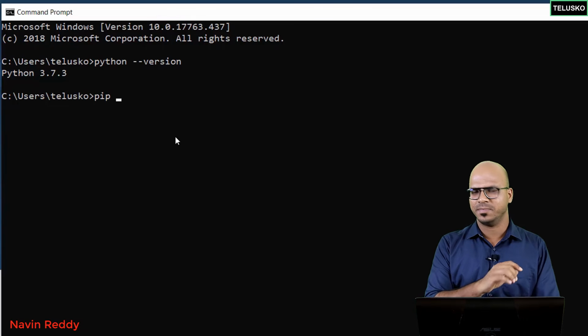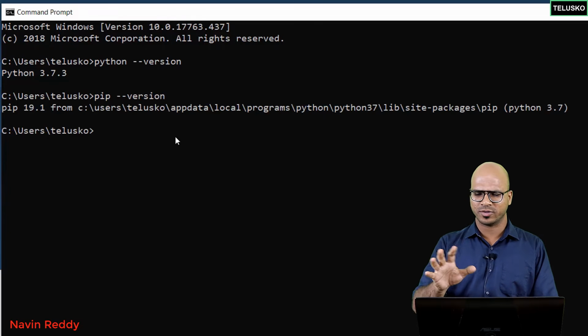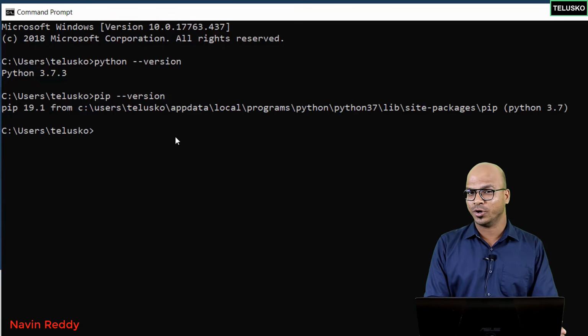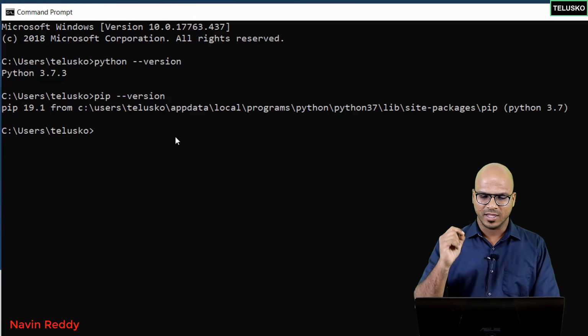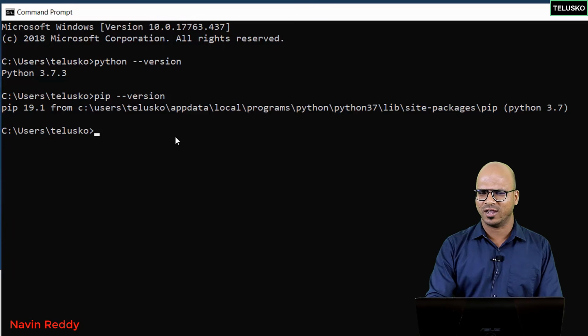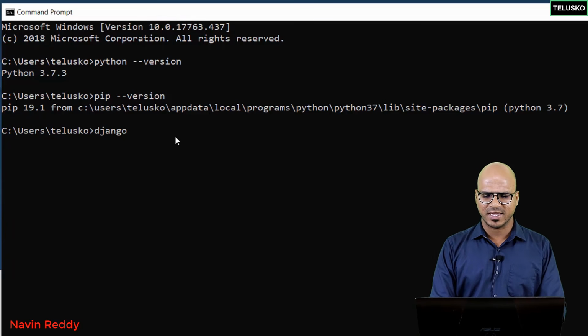So just simply say pip --version, and let's check the version of this as well, and it should be 19.1 or 19.0.3. Both work. So you can see I have 19.1, the latest version. Now, once you got Python with you, once you got pip, we have to also check for Django. Of course, we don't have a Django setup. The way you can verify that is by saying django-admin --version.